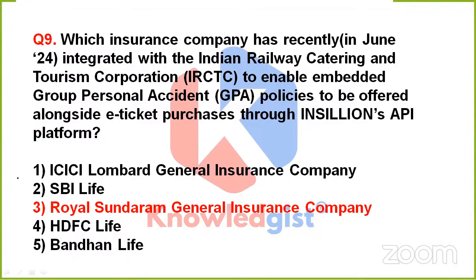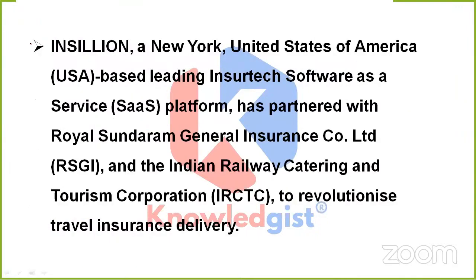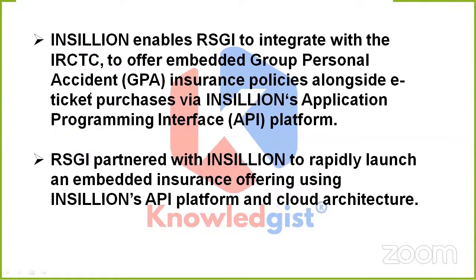Yes, very good. It is option 3. That is Royal Sundaram General Insurance Company. So yes, Insillion, which is a New York, United States of America based, leading insurtech software as a service, that is SaaS platform, has partnered with Royal Sundaram General Insurance Company Limited and IRCTC. The reason is to revolutionize travel insurance delivery.